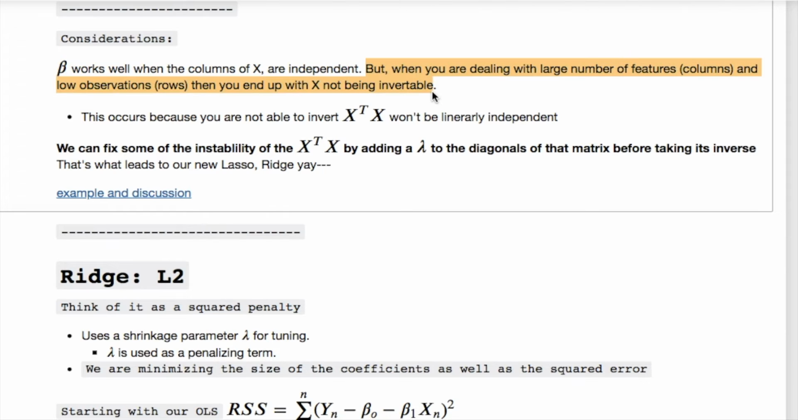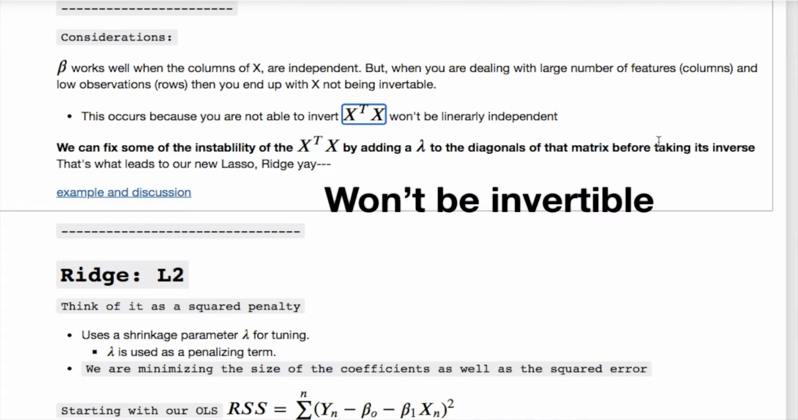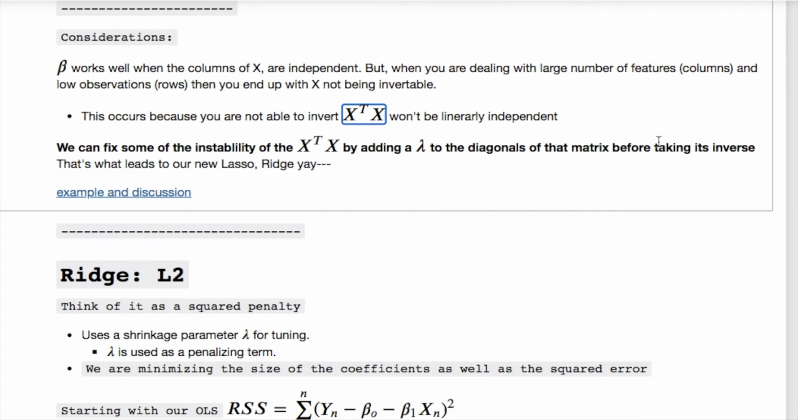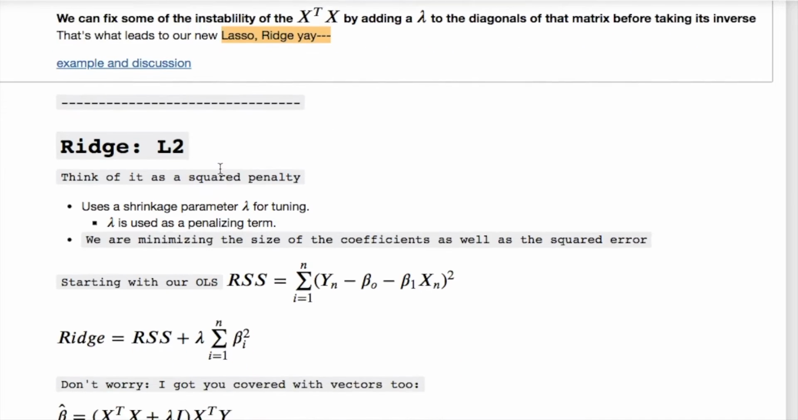But when you're dealing with large numbers of features for your columns or low observations such as your rows, then you end up having x that is not invertible. This occurs because the x transpose x won't be linearly independent. We can fix this by adding a term on the diagonals, which is lambda, which will help us. And that's what brings in lasso and ridge.